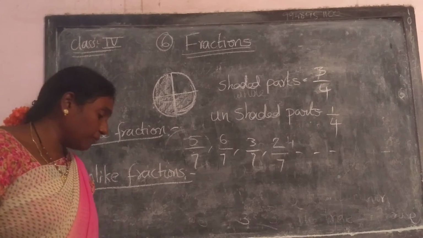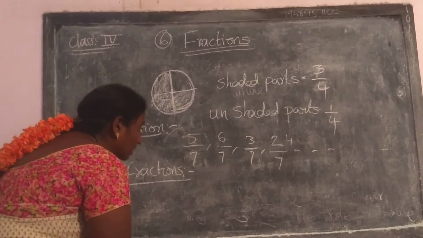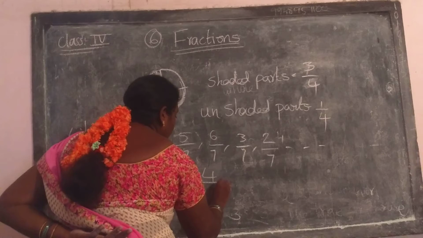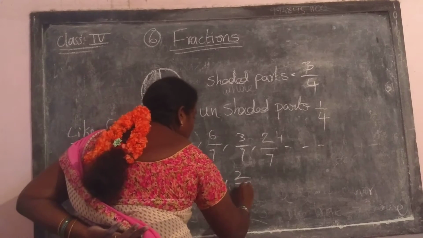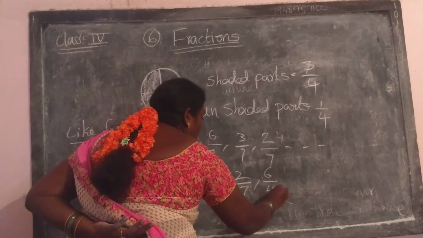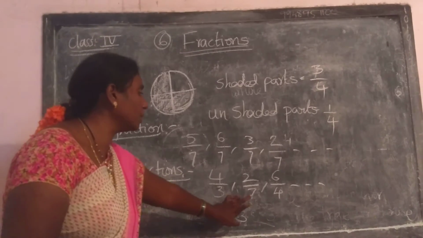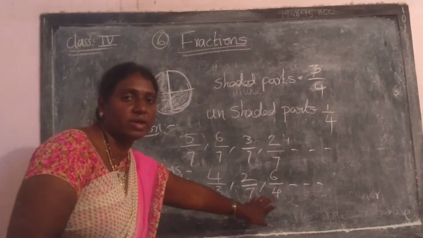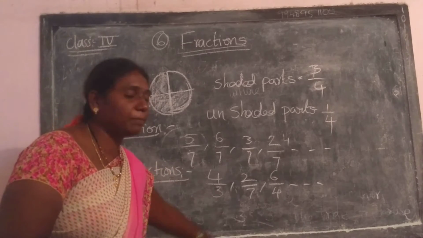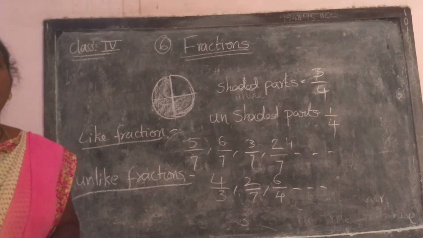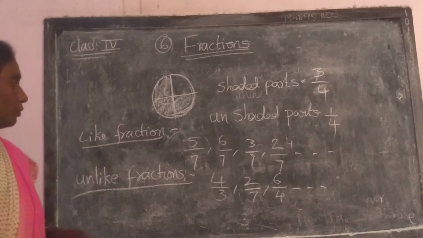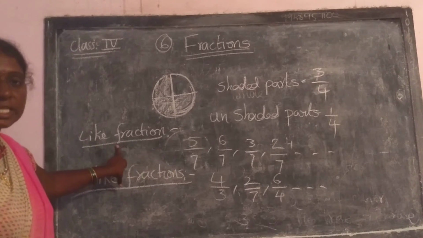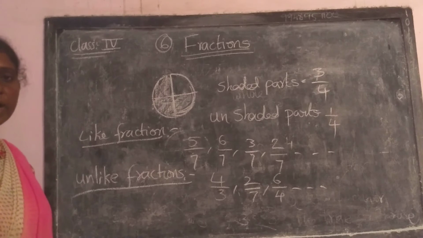Okay. Here the denominator is different. Ikkada same denominator. But in the next example, 4 by 3, 2 by 7, 6 by 4, whatever you want, but here the denominators are all not equal. Different denominators: here 3, here 7, here 4. So this type of fractions are called unlike fractions. Have you all understood the difference between like fractions and unlike fractions?